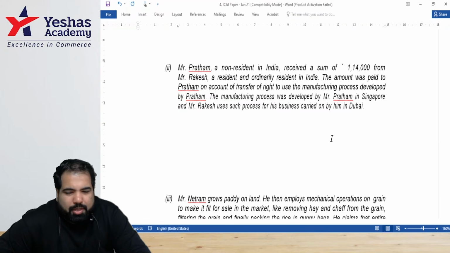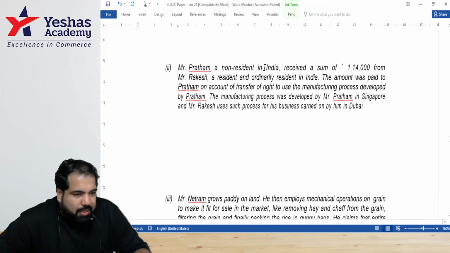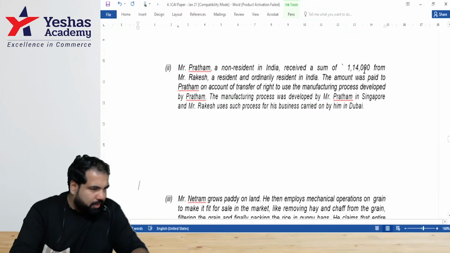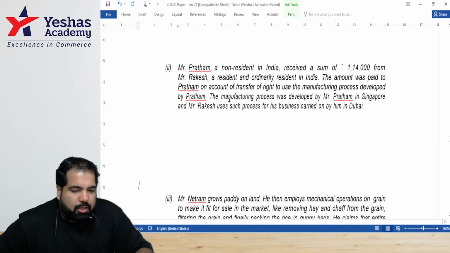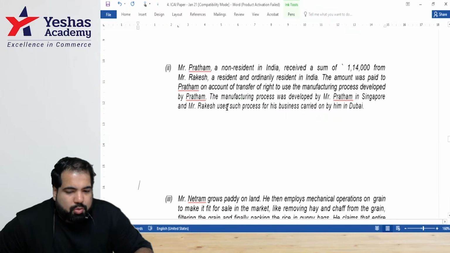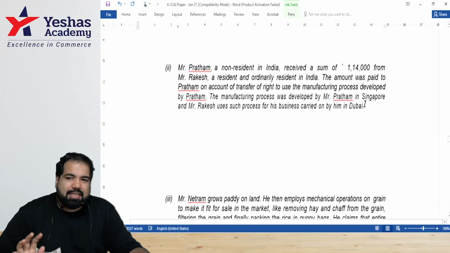Good. I think you'll be able to get the answer, guys. Guys, who's the person earning the income? Mr. Pratham. He's a non-resident, guys. Yes, and he's earning 1,14,000 for, guys, use of what? Manufacturing process. So either you can say it's a fees for technical services or it's a royalty income developed by whom? Pratham. The manufacturing process was developed by Mr. Pratham where? That doesn't matter. Where it's used is being mattered, guys. Mr. Rakesh uses such process for his business carried on by him where, guys, in Dubai. Is this taxable in India?